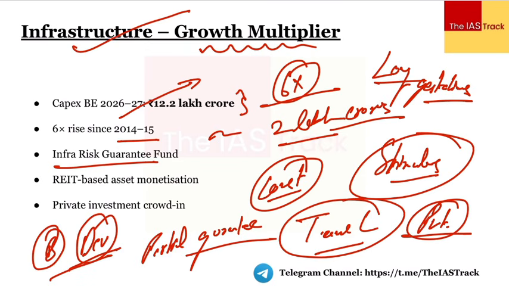Then we have REITs, REIT based asset monetization. देखिए पहली बात तो ये कि REIT होता क्या है? It's basically the real estate investment trusts. These are like mutual funds. इसमें क्या होगा कि भाई जो investors हैं, they basically invest in a pool, right?